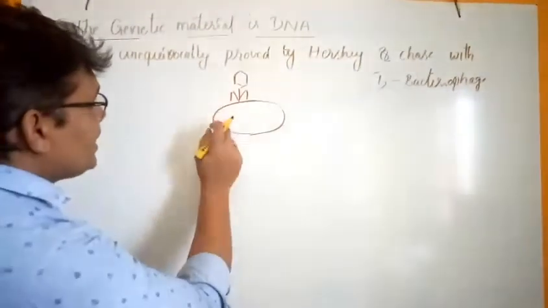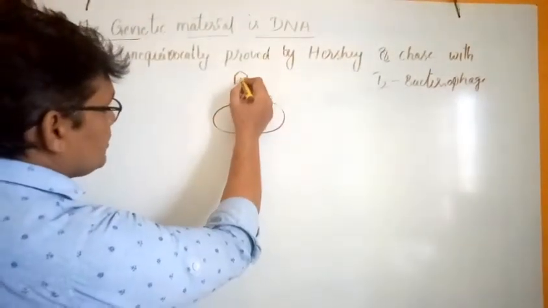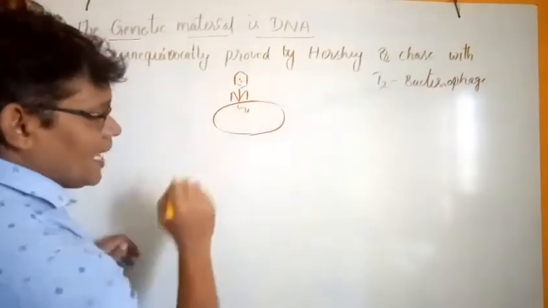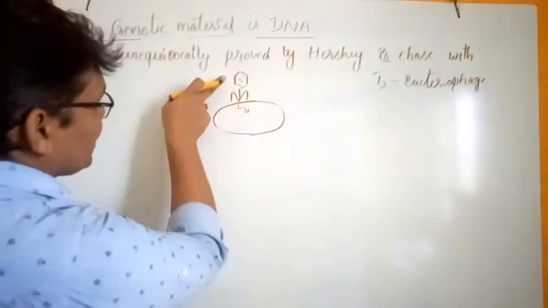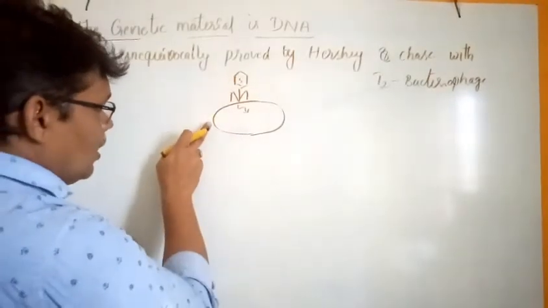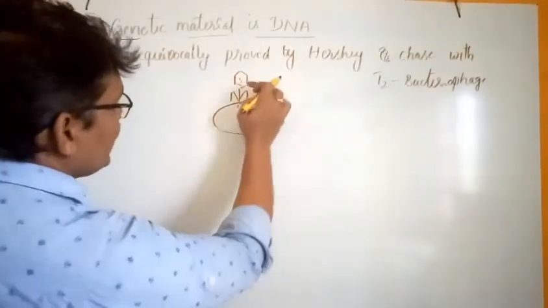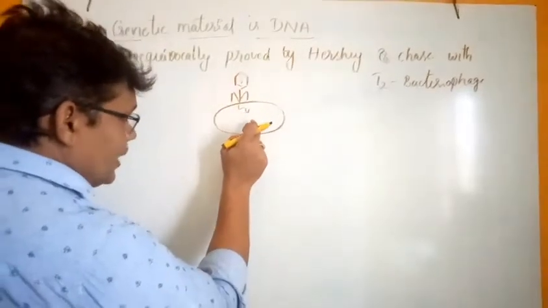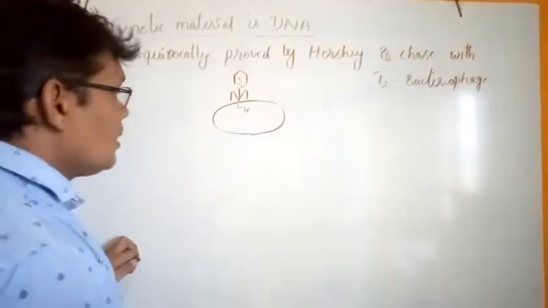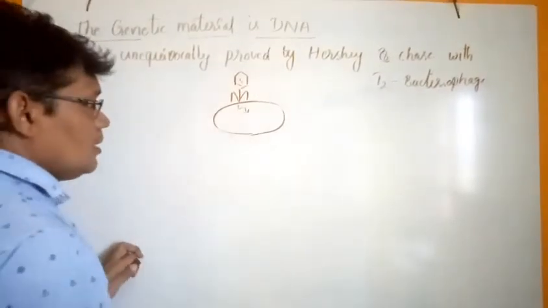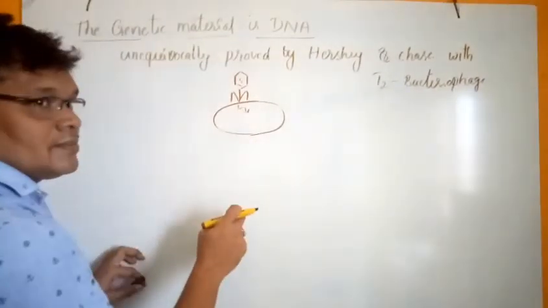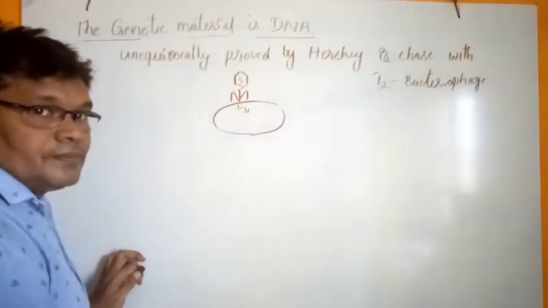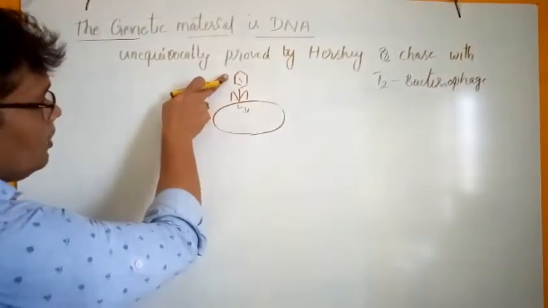The genetic material is transferred to the bacteria. When the bacteriophage attacks the bacteria, its DNA molecule is transferred into the bacteria. These bacteria treat the DNA molecule as their own.